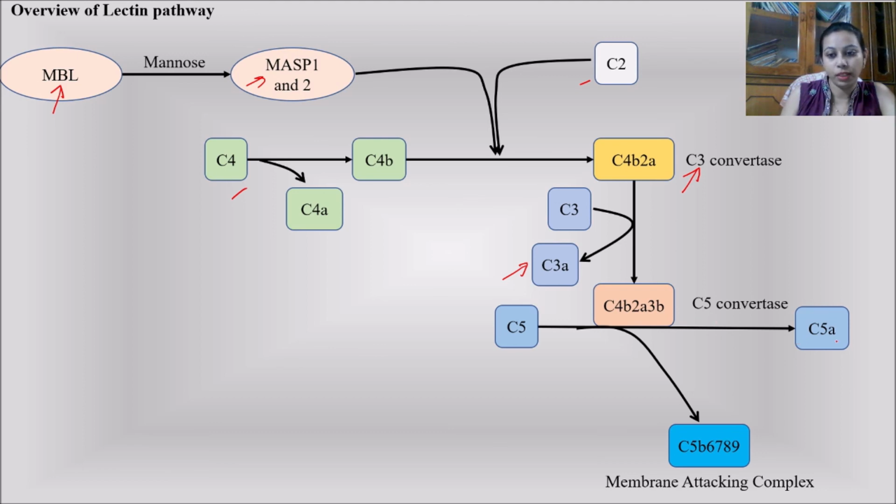This C5b will then activate the other complement components 6, 7, 8 and 9 respectively, and all together they form the membrane attacking complex, which is enough to kill the cell by lysis. So this is all about the complement system.